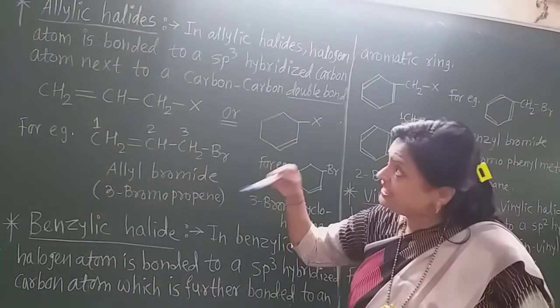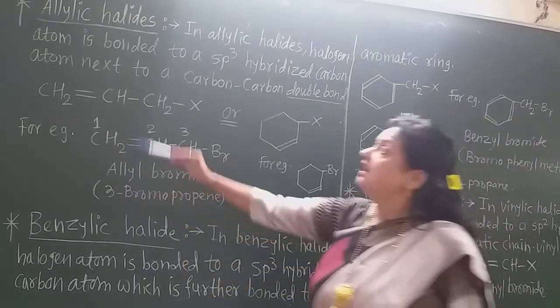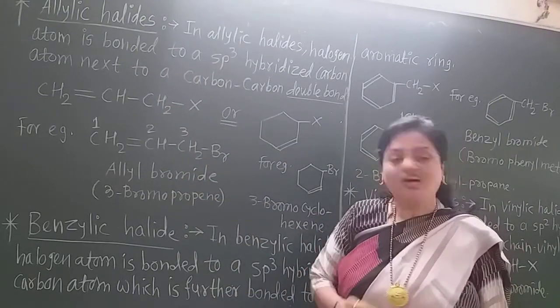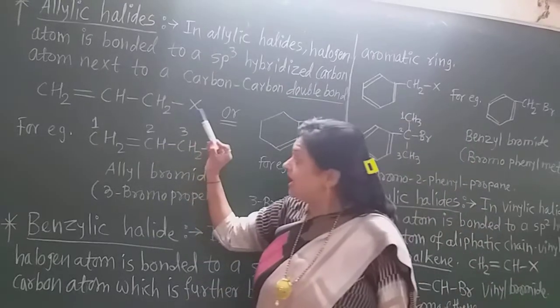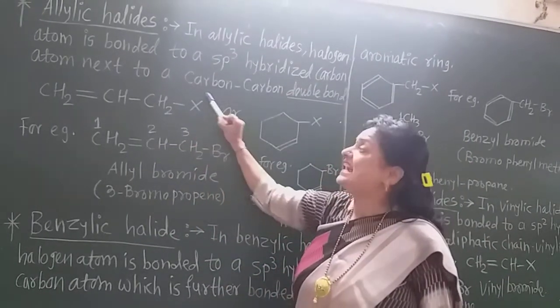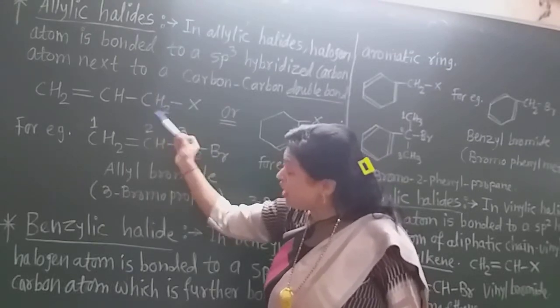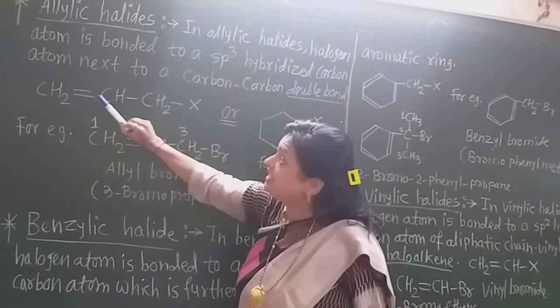Now this is the next type, that is the allylic halide. What is meant by allyl? Allyl means the halogen is attached to such carbon which is bonded to the next carbon containing the double